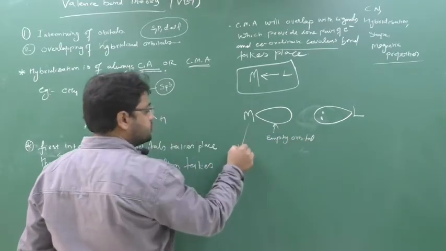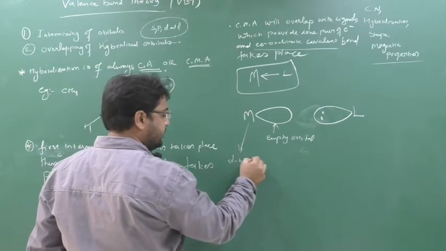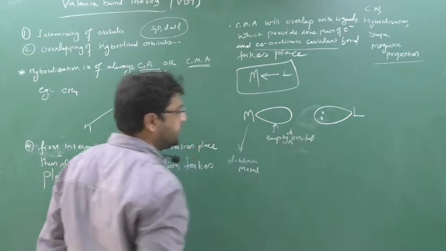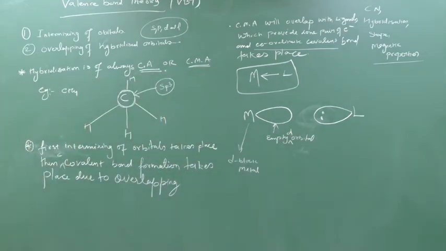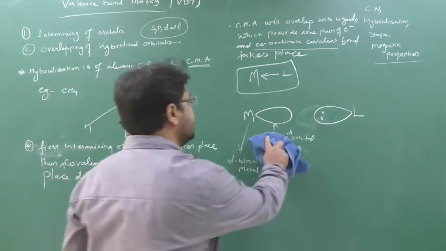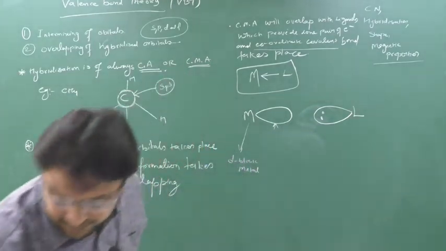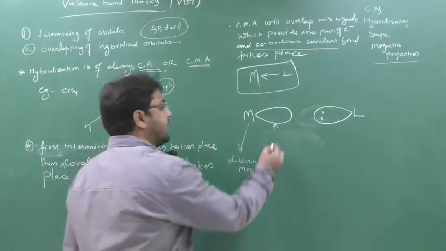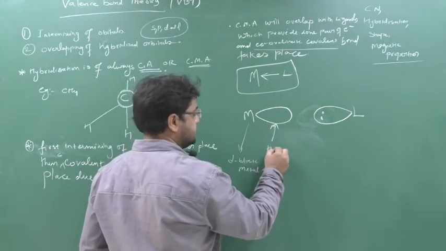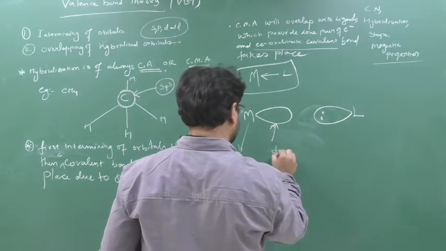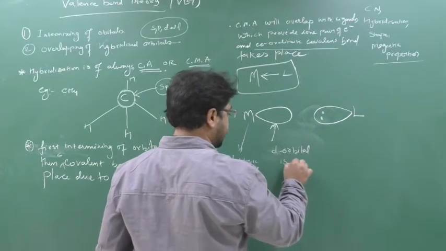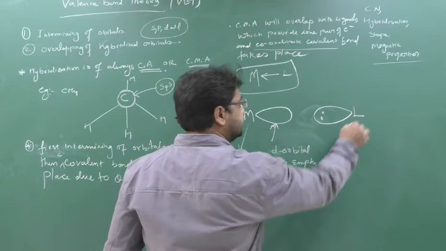This metal, if I take a d block metal, what is empty? The d orbital. And you know that a d block element will always have an empty d orbital. So if I take this M as a d block metal, I can say this d orbital is empty, and this is the ligand.